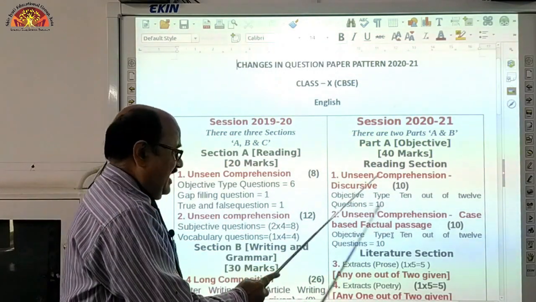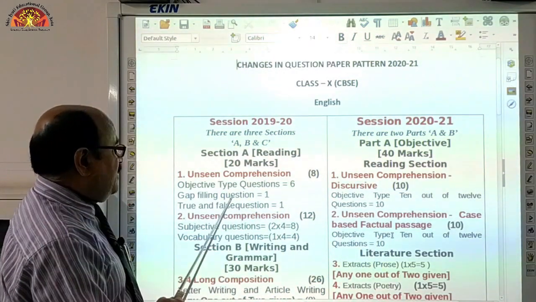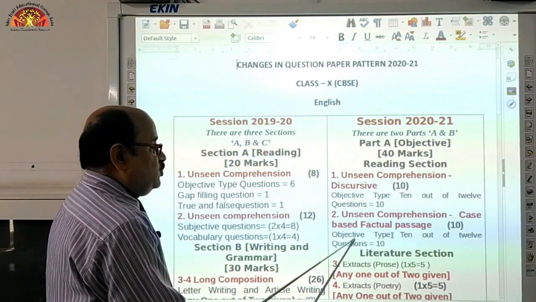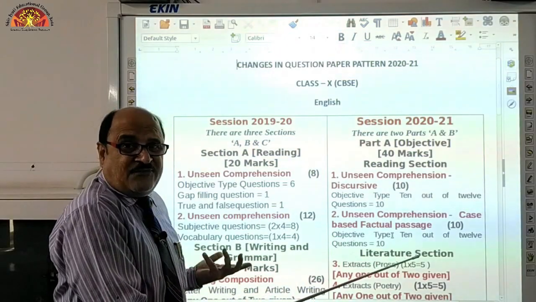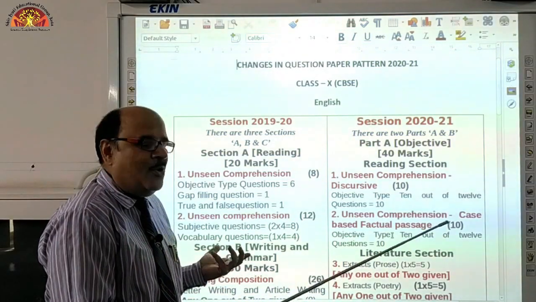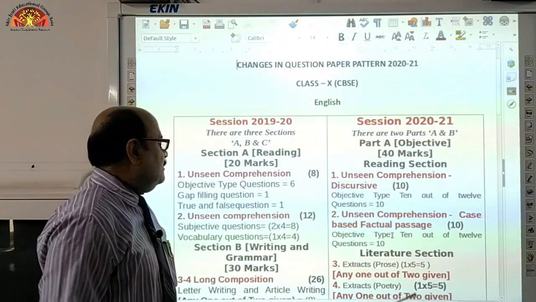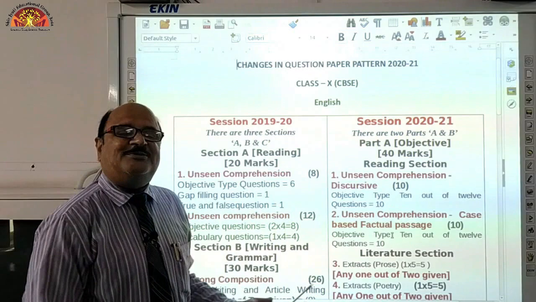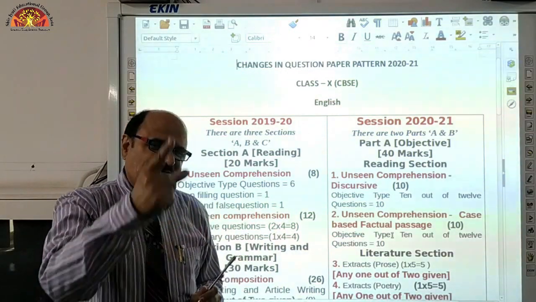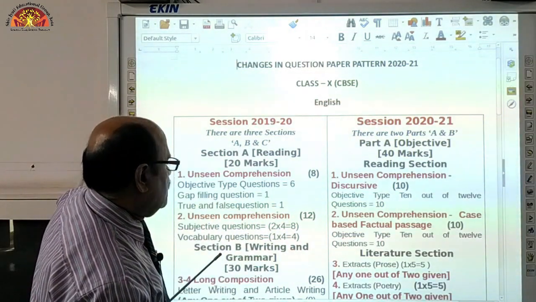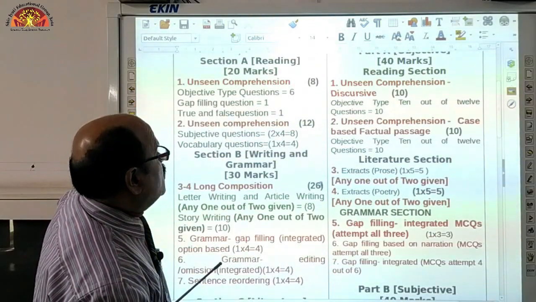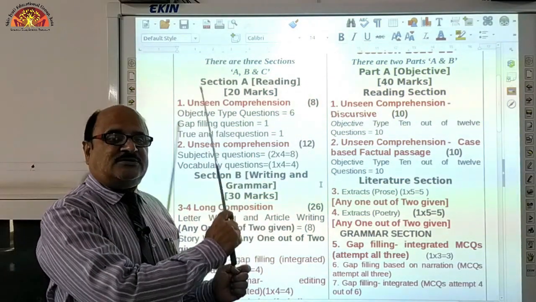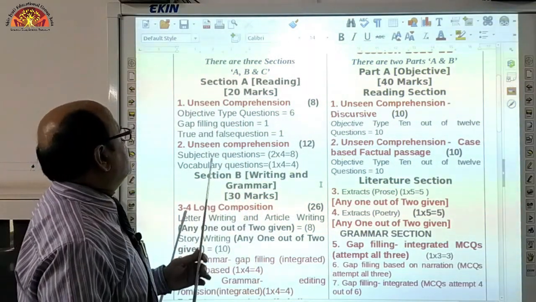So, look here, as we have already discussed earlier, what used to happen: two unseen passages were there. This year also two unseen passages are there. What difference do they make? Only one difference is there, and that is earlier they used to be subjective, but now they are objective. So, what is easier? It's up to you, right? So, in section A there is no change, but the change is related to subjective and objective. Earlier it was subjective, but now it is objective, right students?